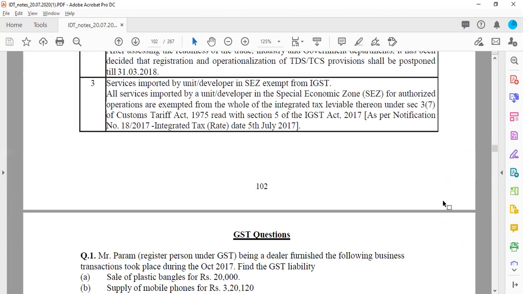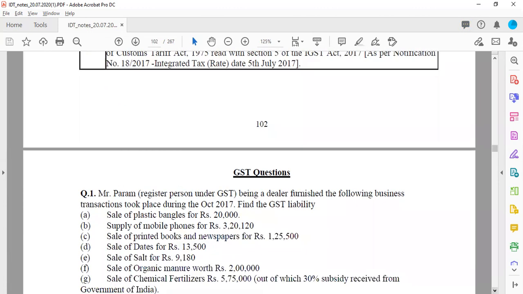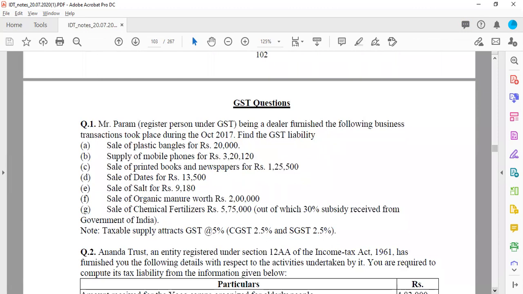Okay. Now we'll discuss a practical question on this so that you can have a grip of what is taxable and what is not taxable. So if you check question number 1, here they have given the information about Mr. Param, who is a registered dealer, and he's into various businesses. Now, practically, it won't happen that the same person will be doing such a variety of businesses, but they want to cover different types of transactions which are taxable and which are non-taxable.